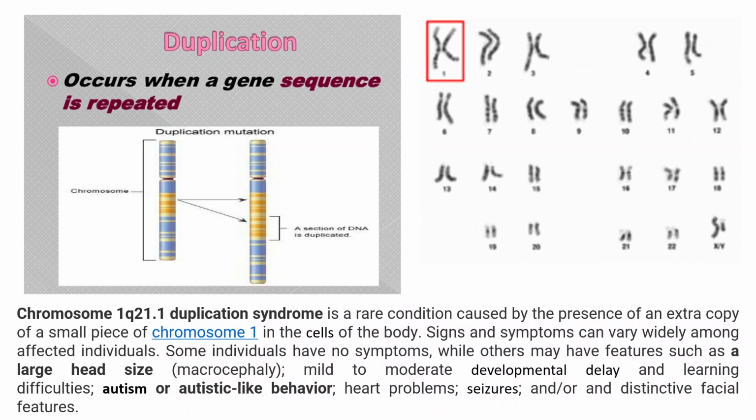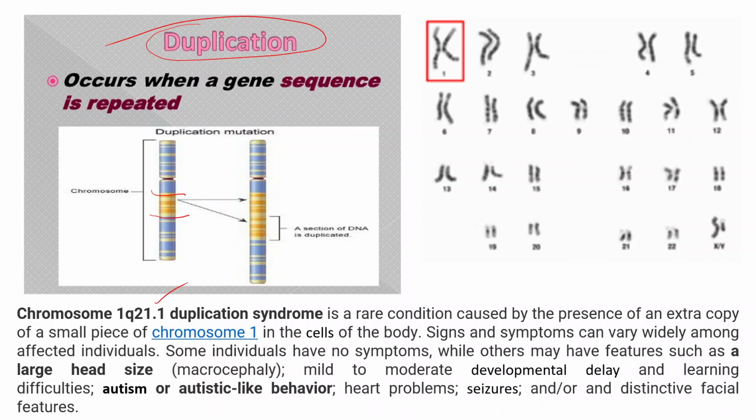Next is duplication. As the name suggests, duplication occurs on a chromosome where there is another copy of the same particular segment of a chromosome. Like here in this case, this part of a chromosome which is yellowish in color got duplicated and reinserted here. This kind of duplication mechanism can result in a duplication syndrome, where one such example is of chromosome